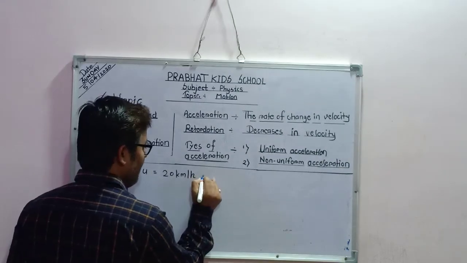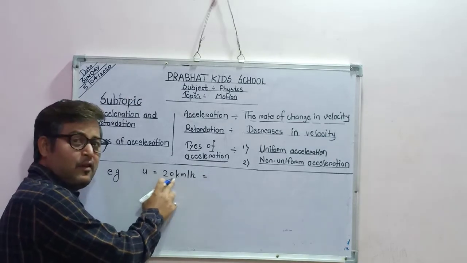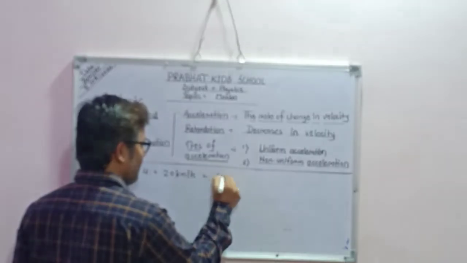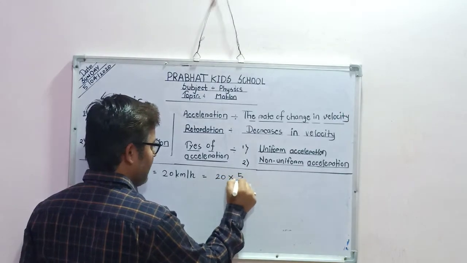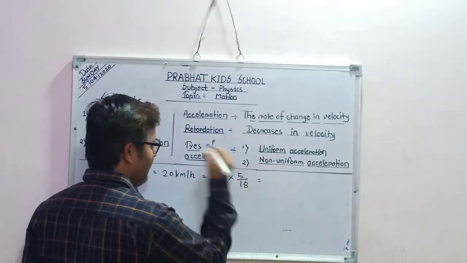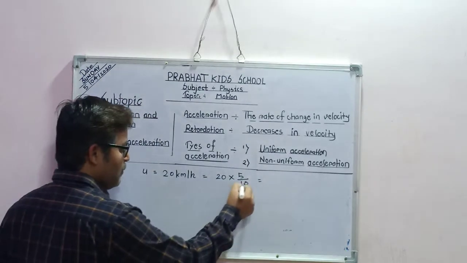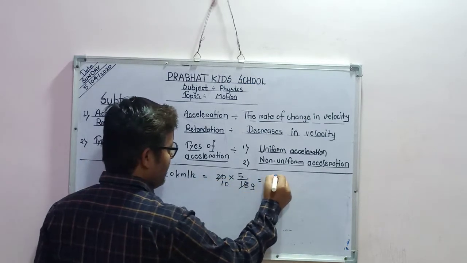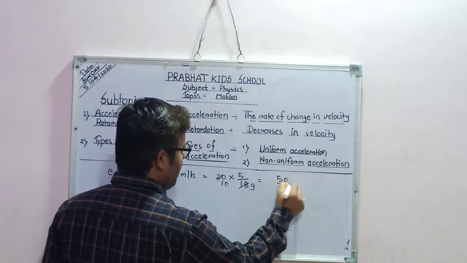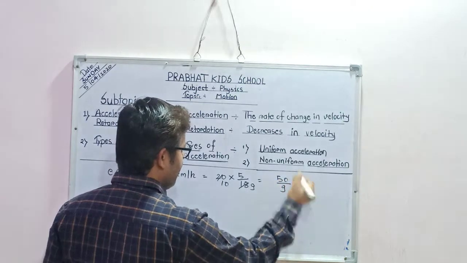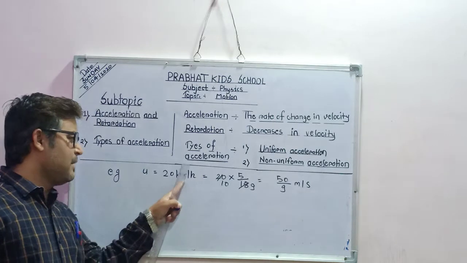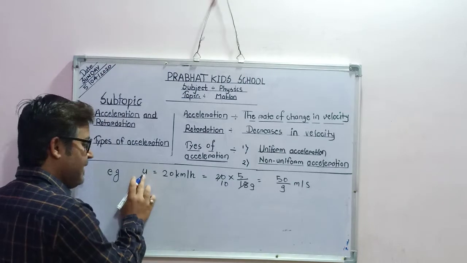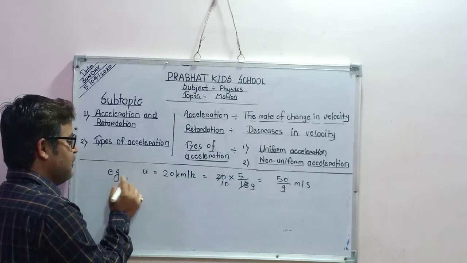So I am going to convert this 20 kilometer per hour into meter per second. Multiply by 5 by 18. The calculation: 2 nines are 18, then 2 tens are 20, so the answer is 50 upon 9 meter per second. When we convert kilometer per hour into meter per second, we should multiply by 5 by 18. This is my initial velocity, my given data in the numerical.